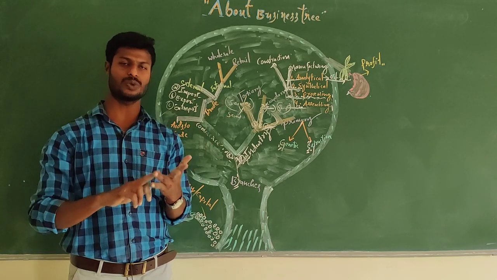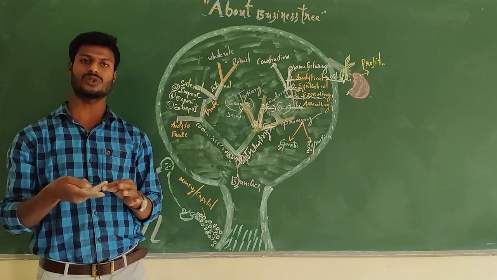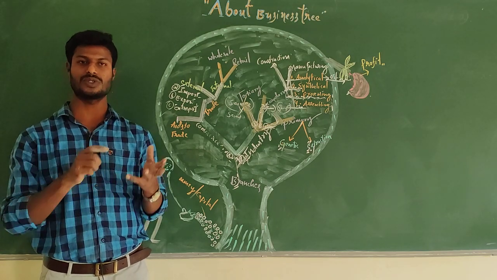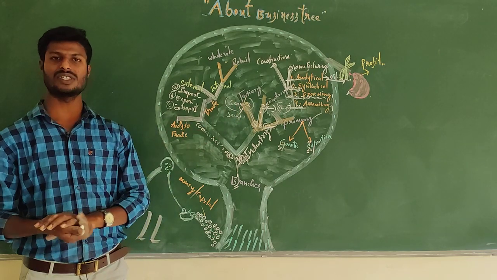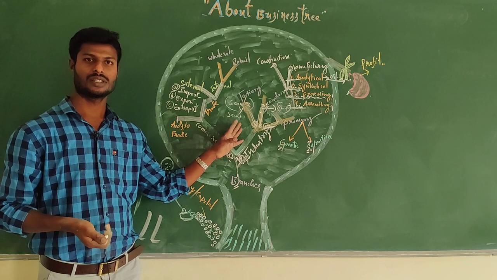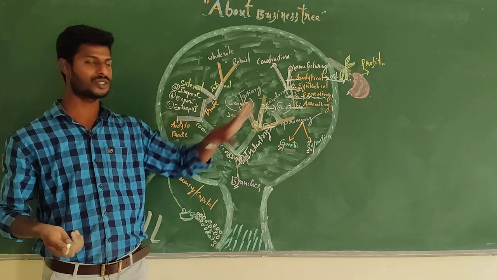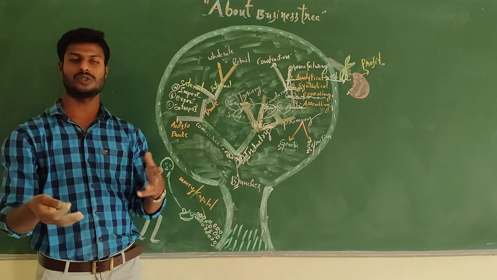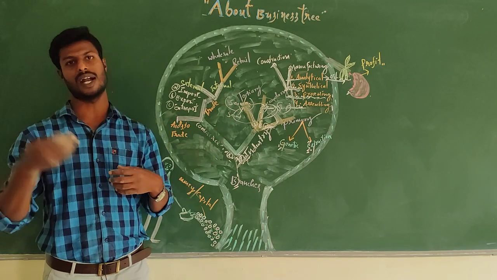Services means banking, education, airlines, insurance, telecommunication, warehousing, advertisement, postal services, right? And business process outsourcing, knowledge process outsourcing, legal process outsourcing, right? So these are the examples for service industry. Tertiary industries render services to the public, and secondary industries sell goods. So both are very important. Both goods and services are very important to satisfy the needs of customers. So customers, they need both. They need service and they need goods.